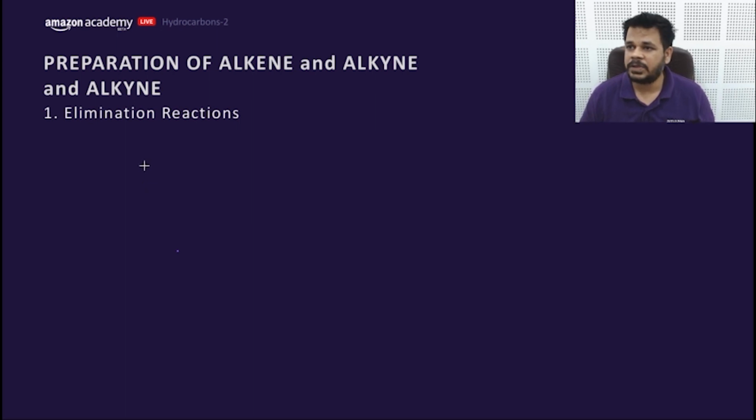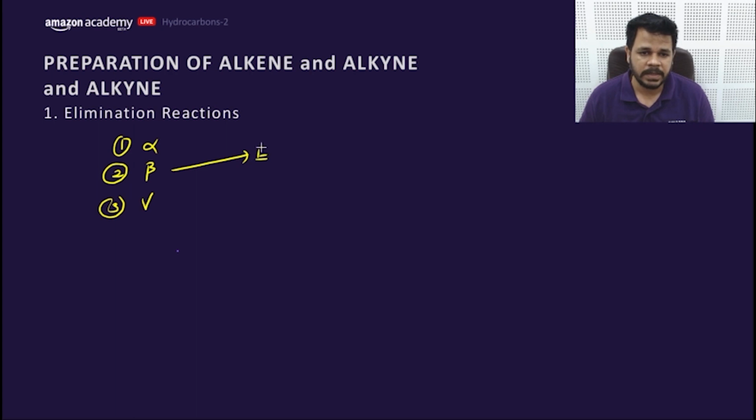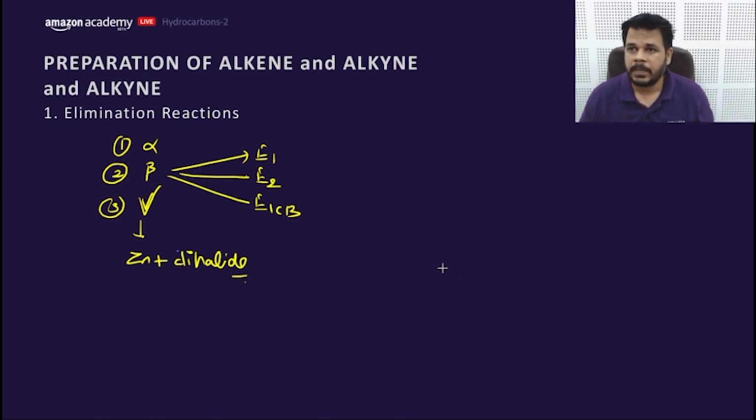First one is elimination reaction, which says there are 3 types of elimination: alpha, beta, gamma. I have already mentioned. We are not going to discuss alpha here. Beta has 3 types. One is E1 elimination, the second one is E2 elimination, and the last one is E1CB elimination. Gamma we will discuss later in presence of zinc plus dihalides. Getting a point? Alpha is not important for JEE Mains, so we are not going to discuss it here because of the formation of carbene. It has not been asked.